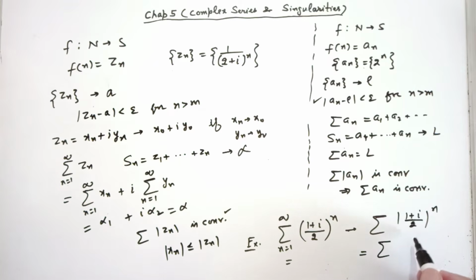Now this is a real series and it is the modulus, the square root of 1 by 4 plus 1 by 4. What is that? 2 by 4 means 1 by root 2. So 1 by root 2 whole power n. You know this is geometric series with common ratio 1 by root 2, that is less than 1, so it is convergent. This series is absolutely convergent, that means it is convergent.